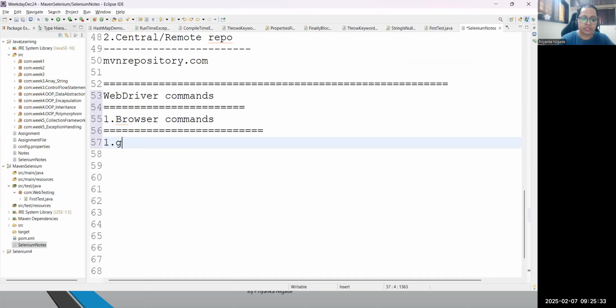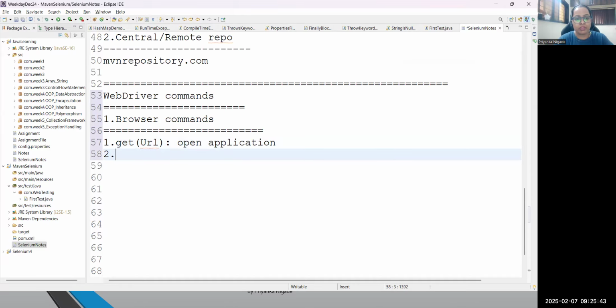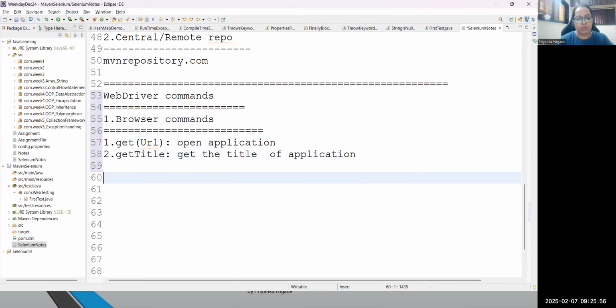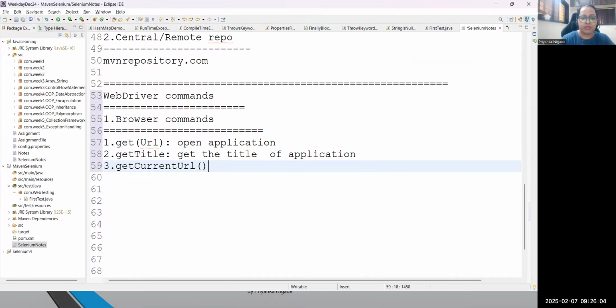You need to understand first the get command. Purpose of get: you can pass a URL address and get will help you to open the application. Whatever URL you are passing, it will help you to open that application. Second command is getTitle. The getTitle command gets the title of the application. Remember, title of application. Then we talk about the third command, which is getCurrentUrl. This command will help you to get the current URL of the application. Remember, of the application.